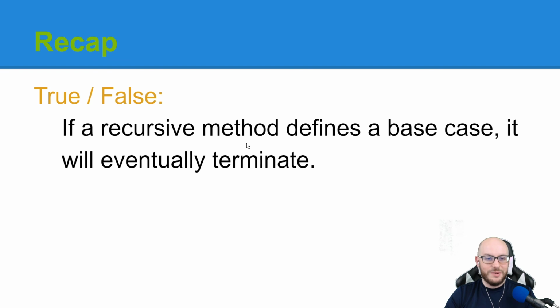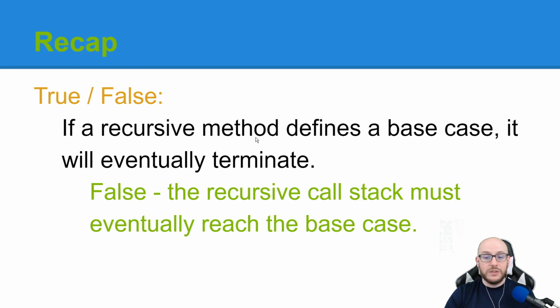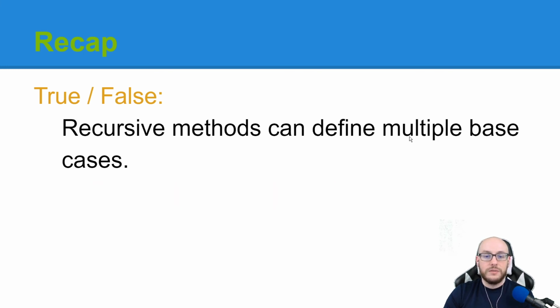True or false? If a recursive method defines a base case, it will eventually terminate. This is false. As we just saw, the recursive step, or recursive call, needs to actually approach that base case. Otherwise, you can still get infinite recursion. So the existence of the base case is not enough. True or false? Recursive methods can define multiple base cases.